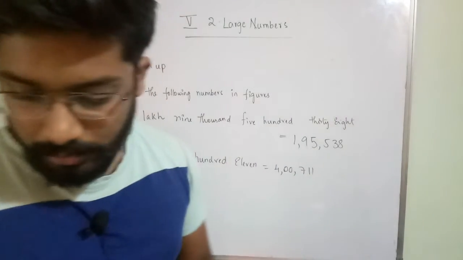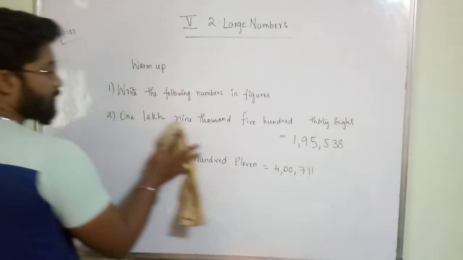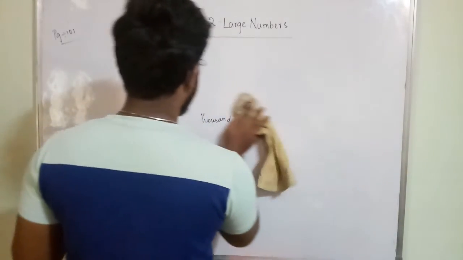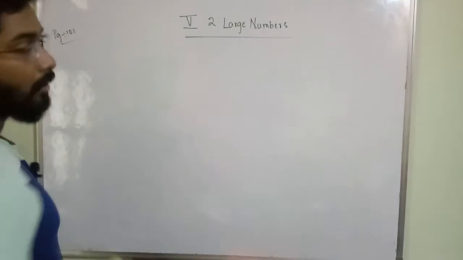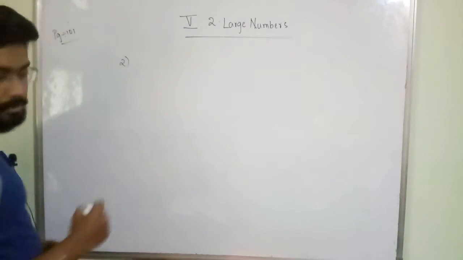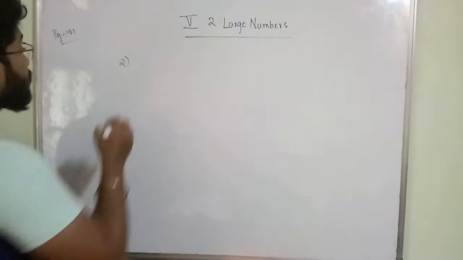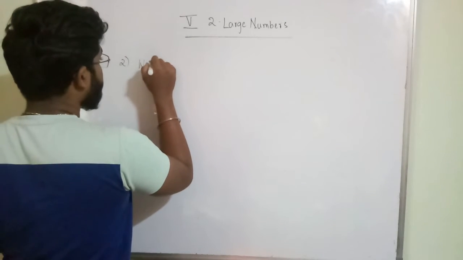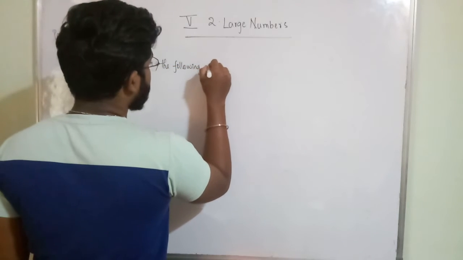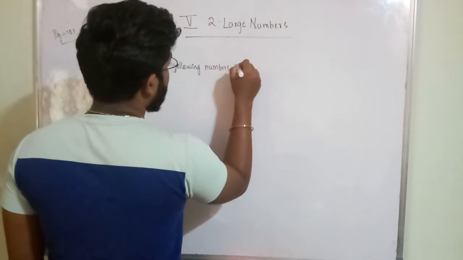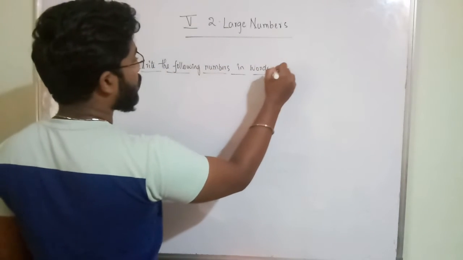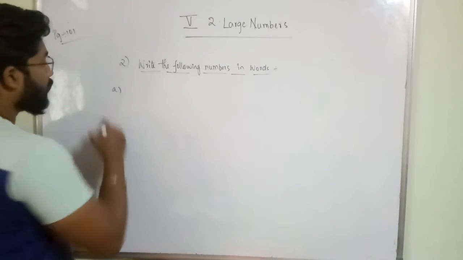Okay, this is just for your revision of the concept. So figures or numerical means you have to write the number. Next question is, write the following numbers in words. Clear? Write the following numbers in words. So you have to write the number name.